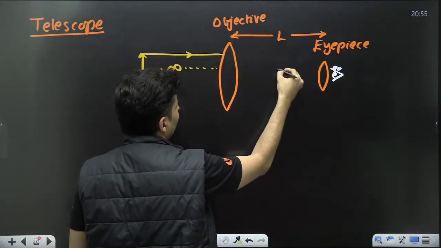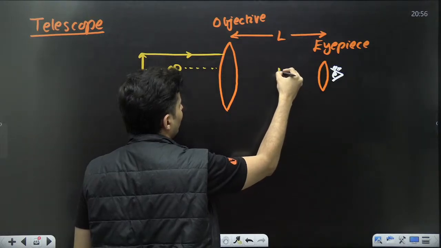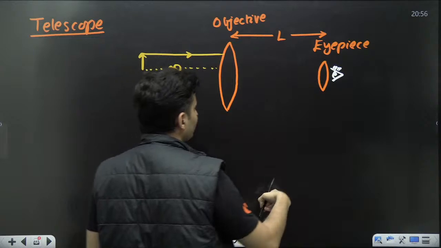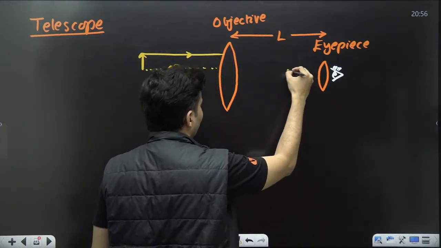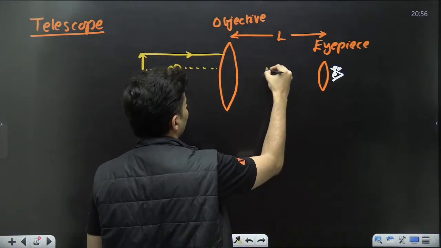So the rays will almost come parallel. And you will see that a small image is formed right over here, which generally has a small focal length.